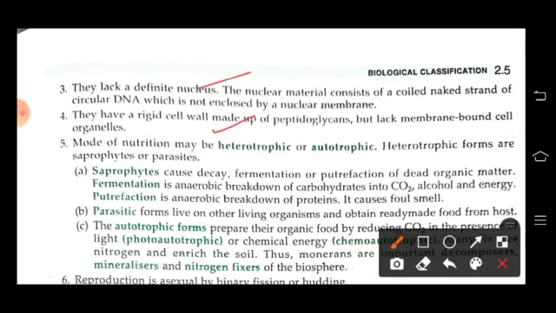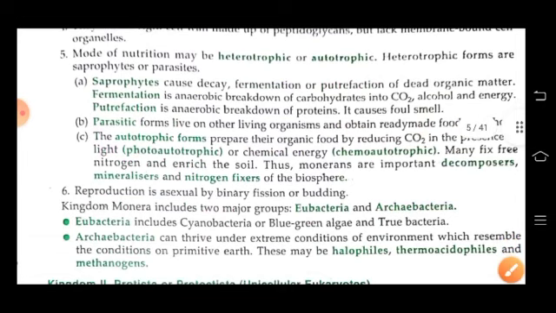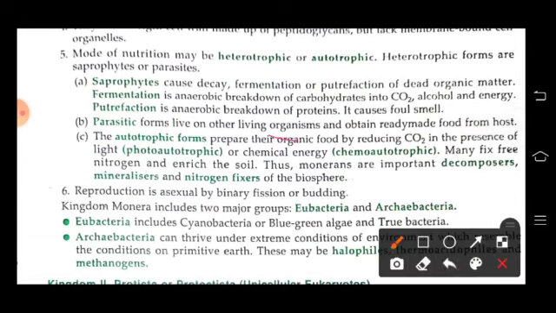Their mode of nutrition may be heterotrophic or autotrophic. The heterotrophic forms may be saprophytic or parasitic in nature. Saprophytes cause decay, fermentation or putrefaction of dead organic matter. Fermentation is anaerobic breakdown of carbohydrates into carbon dioxide, alcohol and energy. Putrefaction is anaerobic breakdown of proteins and it causes a foul smell. Parasitic forms live on living organisms and obtain ready-made food from their host.